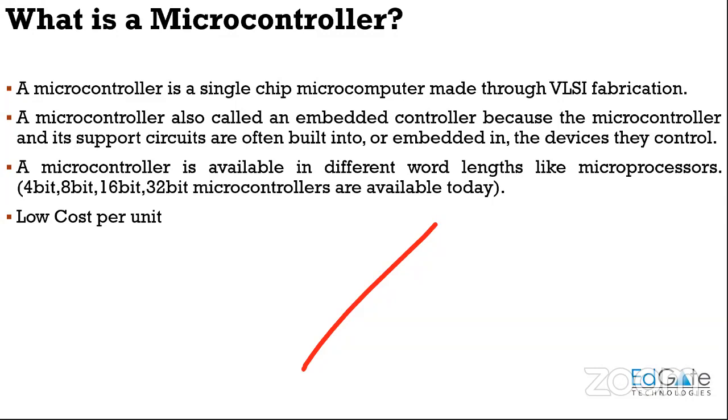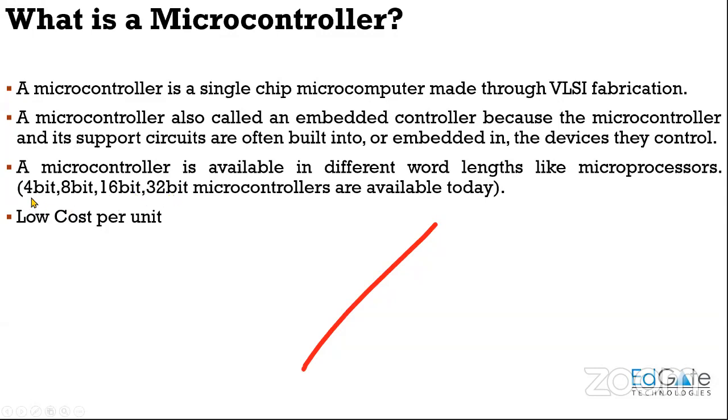For a microprocessor, everything has to be connected externally, but your microcontroller will have inbuilt peripherals. So that is why we call it a microcomputer. Then you have different word lengths for microcontrollers, right? You have 4-bit, 8-bit, 16-bit, 32-bit, etc.